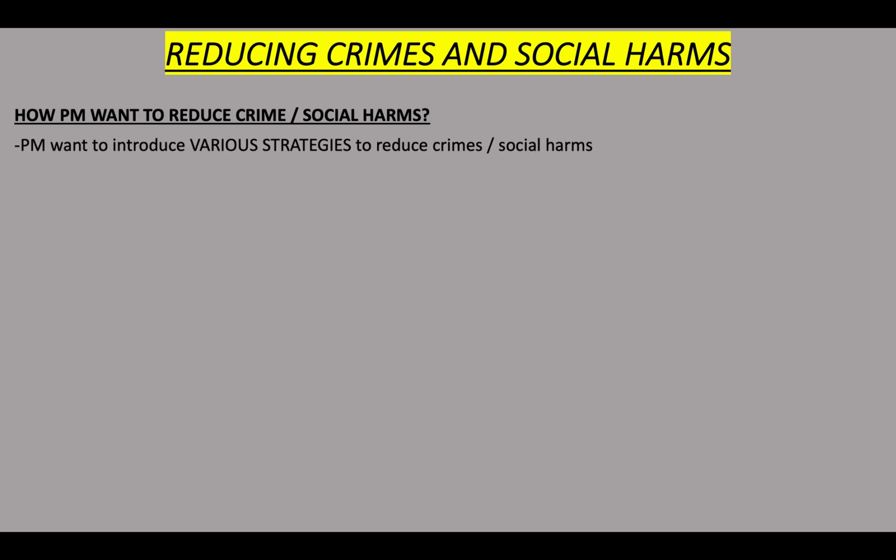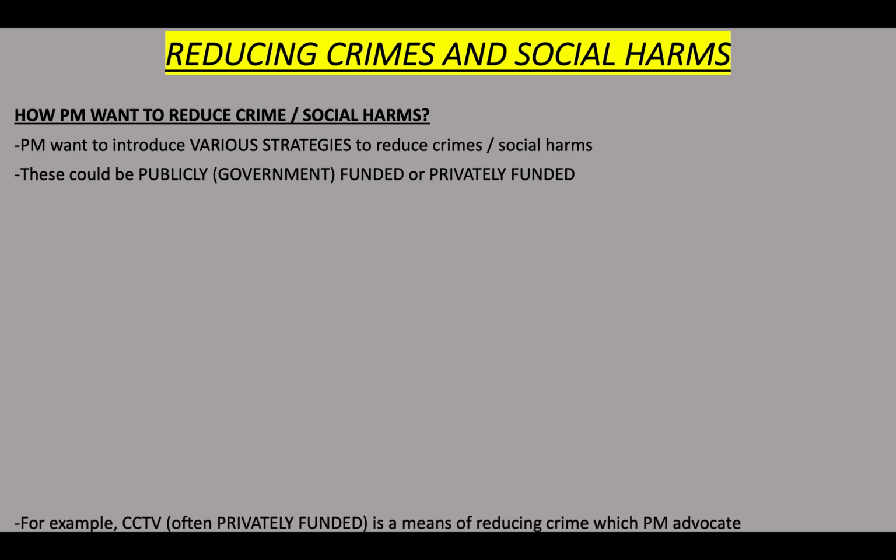Right. How we reduce crimes and social harms. This is how postmodernists want to reduce crime and social harms. They want to introduce various strategies to reduce them. These could be publicly or governmentally funded, or privately funded by companies.